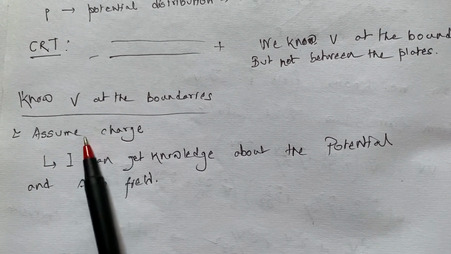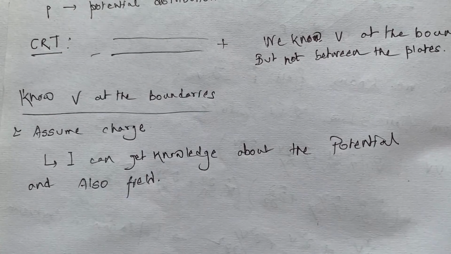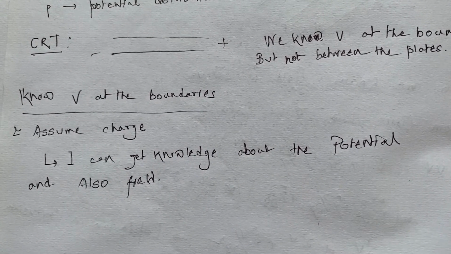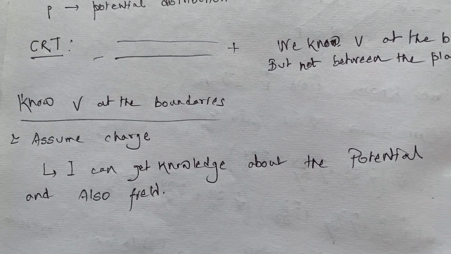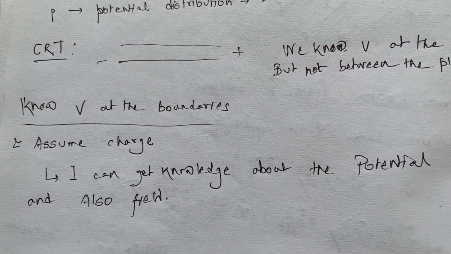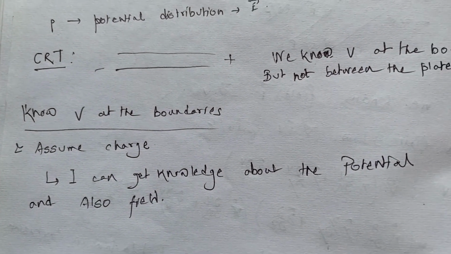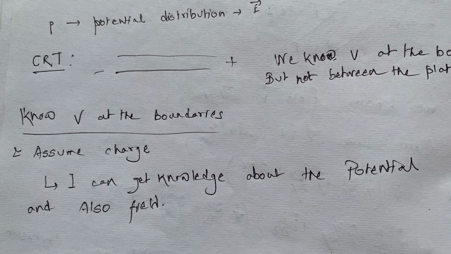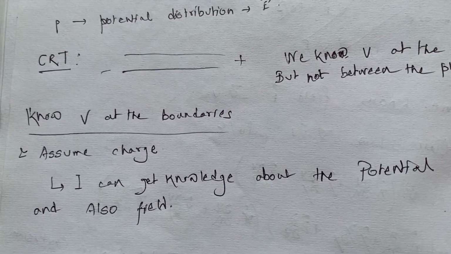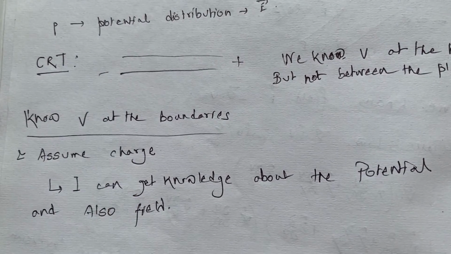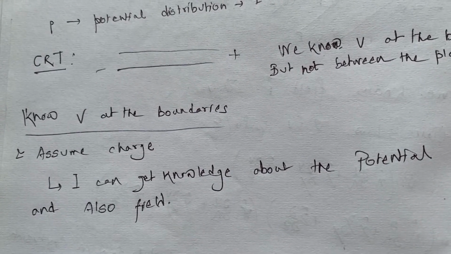So if we know the potential at the boundaries, from that we can assume the charge distribution, because inside the CRT we do not have any idea of how the charge is distributed, and hence we do not know how the potential is distributed. So from this kind of equation we can have a rough knowledge about the potential from these boundary conditions, and hence we can get an idea about the field also.